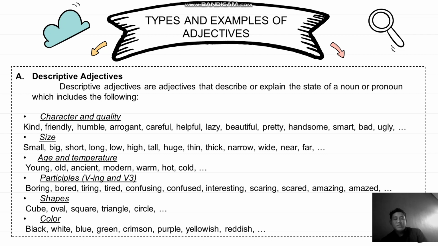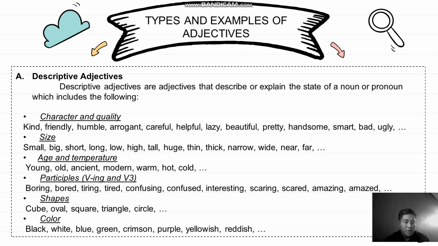The first is descriptive adjective. Descriptive adjectives are adjectives that describe or explain the state of a noun or pronoun, which include the following. The first is character and quality, like kind, friendly, humble, arrogant, careful, helpful, lazy, and something like that. The second is size, like small, big, short, long, low, height, tall, thin, thick, narrow, and something like that. And after that is age and temperature, like young, old, ancient, modern, warm, hot, and cold.